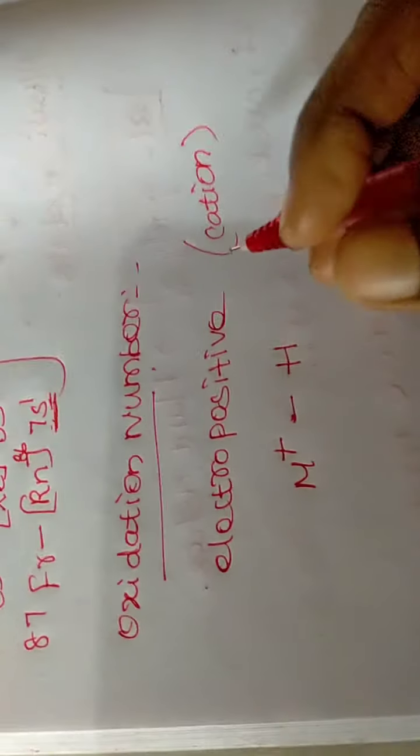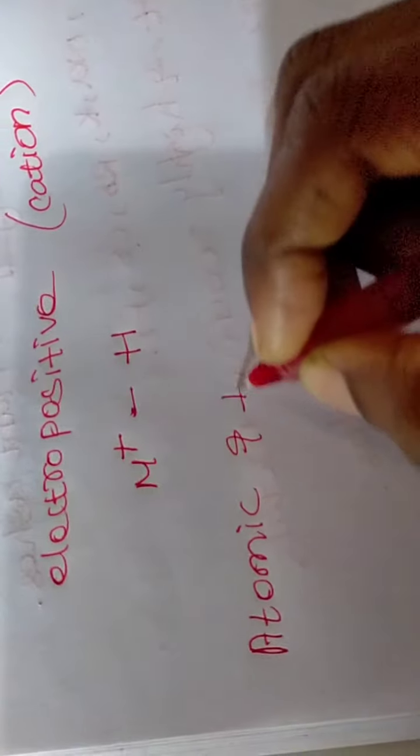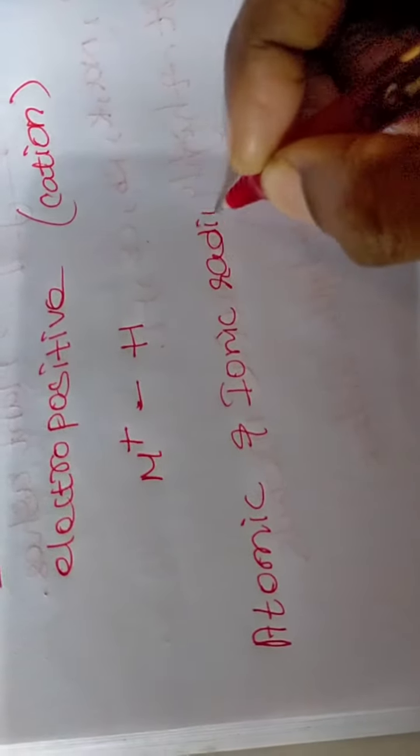The next general character of the alkali metals is atomic and ionic radii. Looking at the modern periodic table, period wise, alkali metals are situated in the first place of each period.